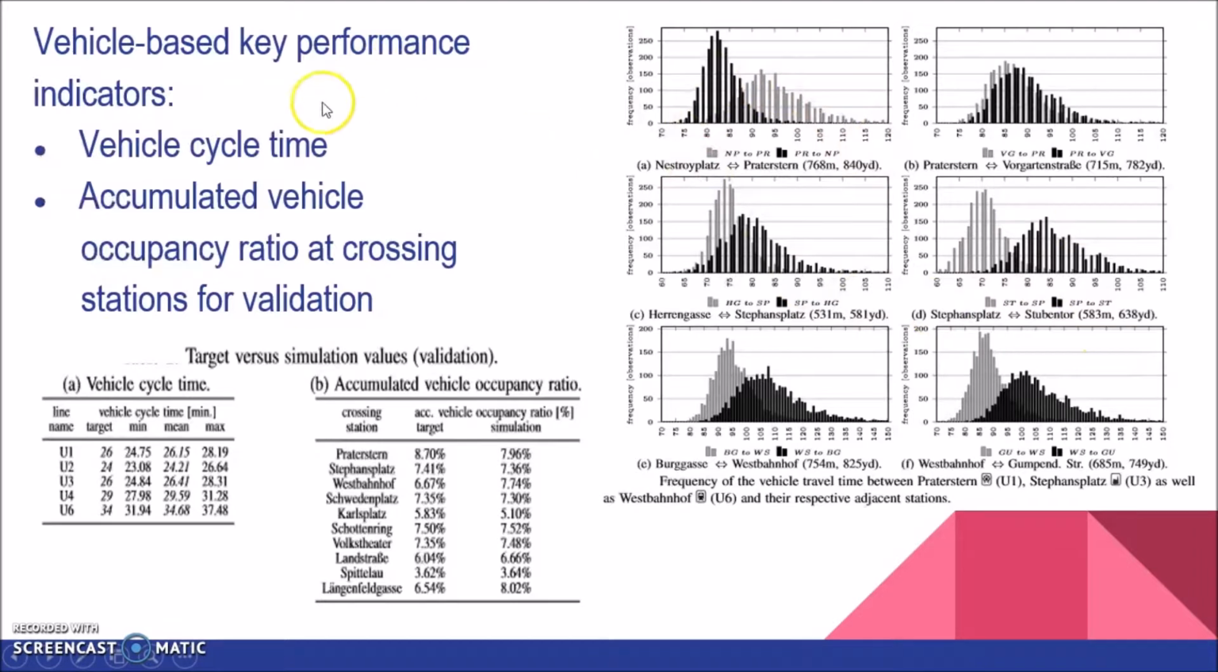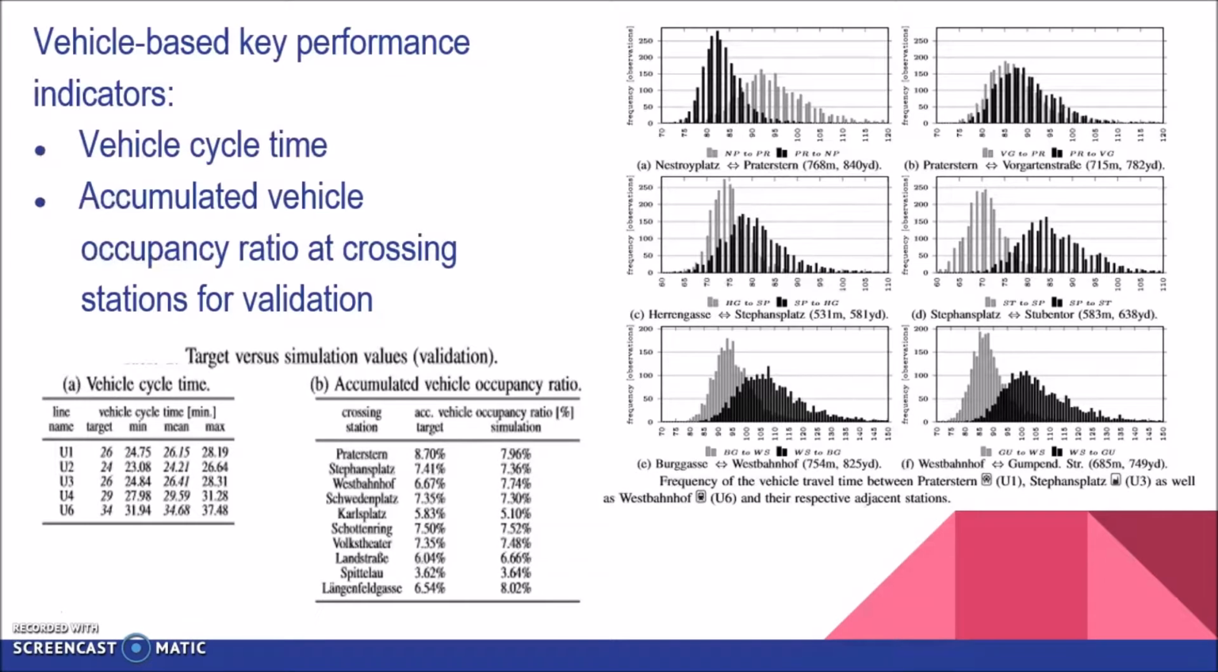Now coming to the vehicle-based key performance indicators selected for validation, which are vehicle cycle time, that is the vehicle travel time from one end of line station to another, and the accumulated vehicle occupancy ratio at crossing stations for validation. Here in this table, it can be seen that the mean of the cycle time is a bit higher than the respective target values over here. But it was approved by the Viennese transportation providers' experts.